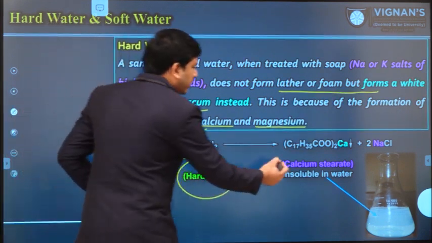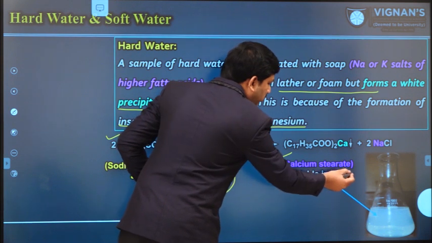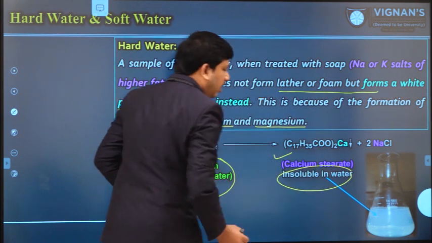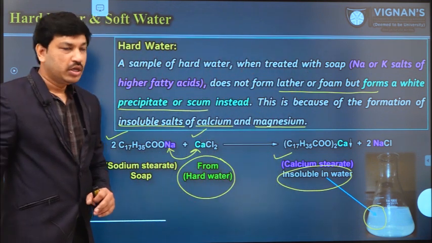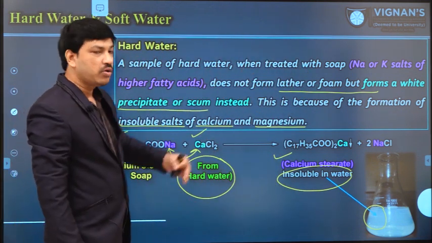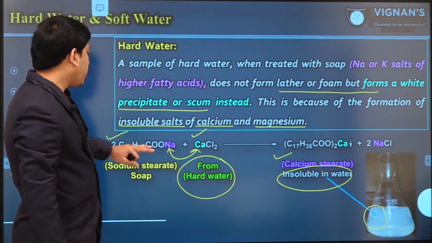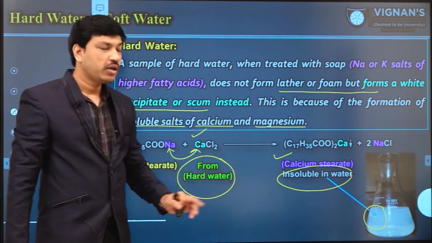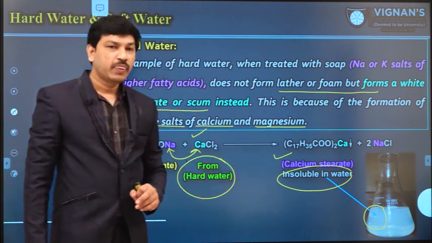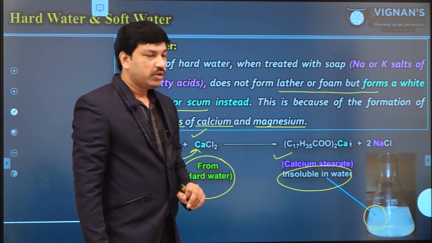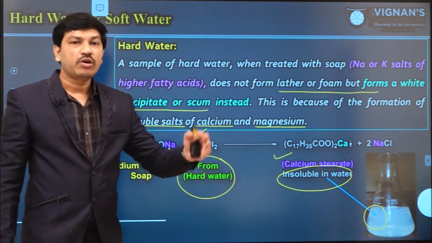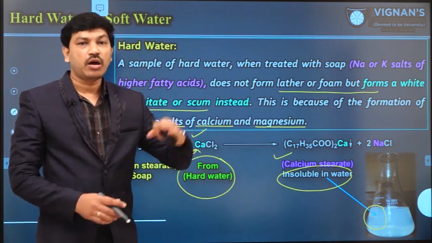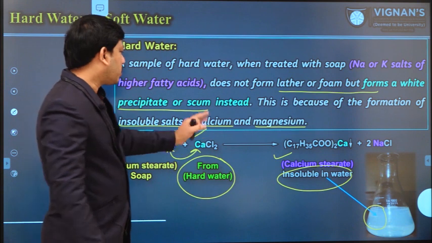There is a formation of the corresponding calcium stearate, an insoluble material in water, and that looks like a white precipitate. So in the case of hard water, the soap is always converted into the corresponding insoluble calcium material. The reason is that hard water always contains some amount of calcium, magnesium or other heavy metal salts.